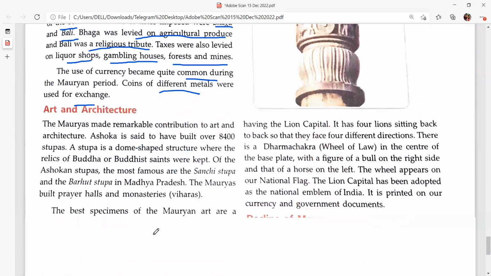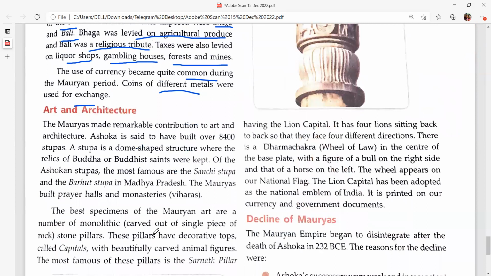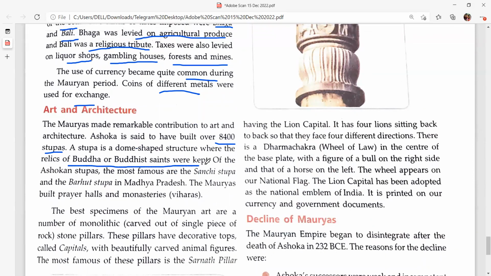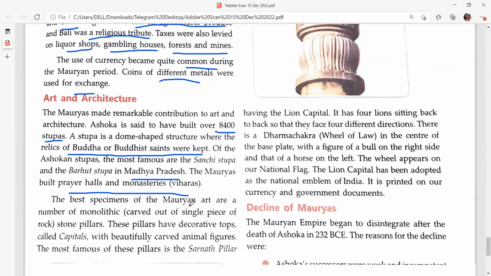Now, art and architecture. Mauryas made a remarkable contribution to art and architecture. Ashoka is said to have built 8,400 stupas. A stupa is a dome-shaped structure where the relics of Buddha or Buddhist saints were kept. The Sanchi Stupa and Bharhut Stupa of Madhya Pradesh are among the most famous stupas in India. The Mauryas built prayer halls and monasteries for the Buddhist people. This was mainly done by Ashoka. You can go and visit the Sanchi Stupa.